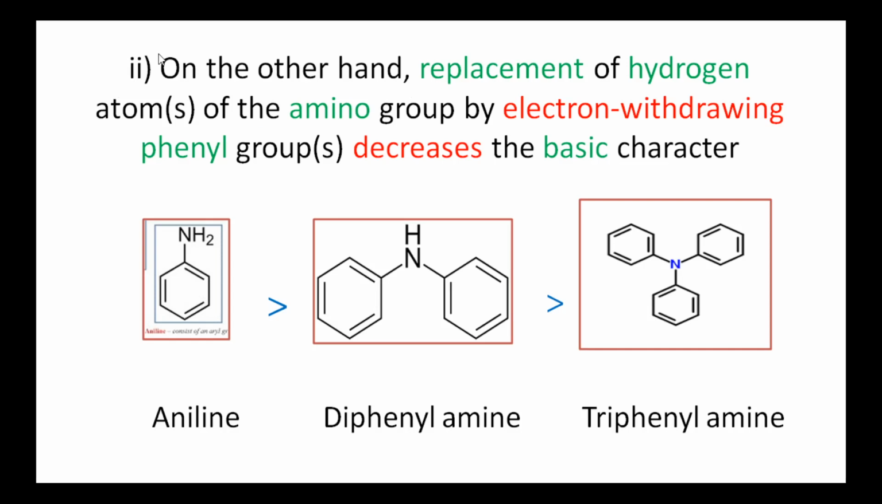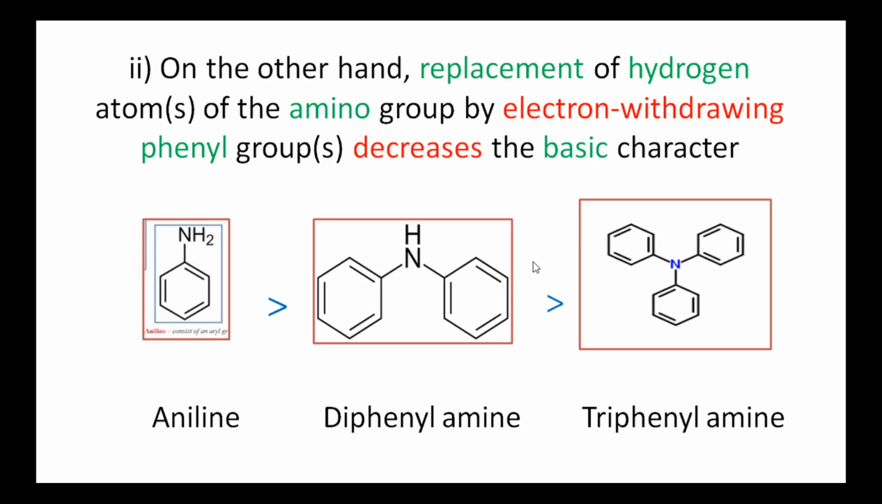Second substance, on the other hand, is the replacement of hydrogen atoms of the amino group by electron withdrawing groups. Examples of these electron withdrawing groups are aromatic rings, or phenyl groups, which decrease the basic character. This is the aniline molecule, where one hydrogen atom is replaced with an aromatic ring. Here one aromatic ring is substituted. In this molecule, two hydrogen atoms are substituted with two other aromatic rings.